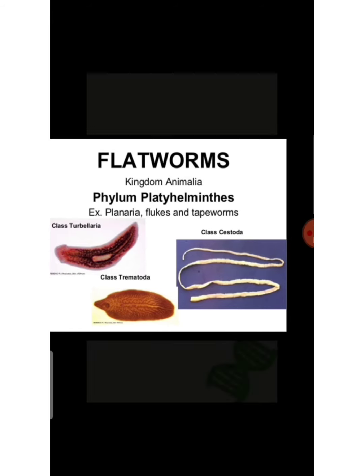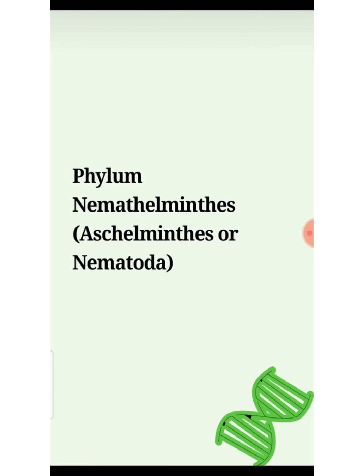Next we need to see about phylum Aschelminthes. Another name for it is Nemathelminthes, phylum Nemathelminthes. Another name also is Nematoda, simple name Nematoda. Aschelminthes are bilaterally symmetrical and triploblastic animals.